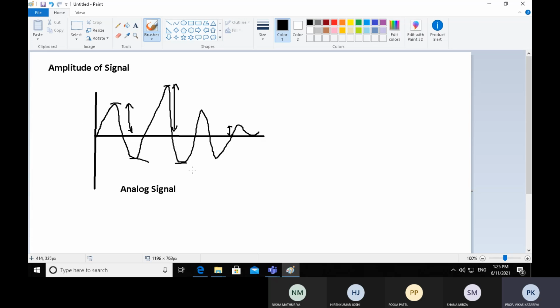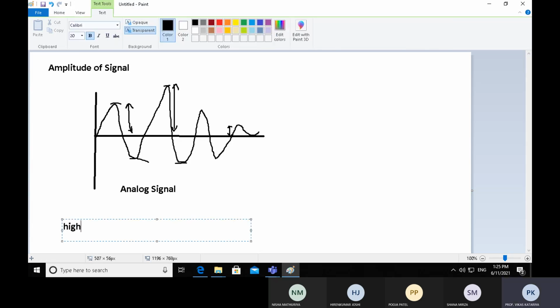So in a single signal, crests and troughs are there, and every crest has a different height. If we talk about the amplitude of a signal, we are talking about the height of the signal. In definition, the height of the signal is called amplitude.